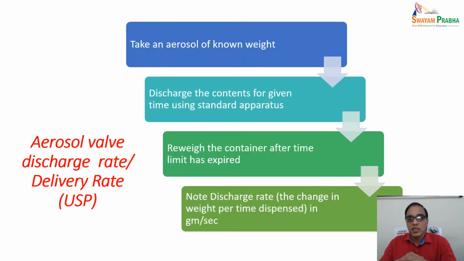Now taking the first one, aerosol discharge rate. As per the United States Pharmacopoeia, the discharge rate or delivery rate can be determined by taking an aerosol of known weight and discharging the contents for a given time using standard apparatus. By reweighing the container after the time limit has expired, the change in weight per time dispensed is the discharge rate, and it is expressed as grams per second. Okay, this is the standard test prescribed by the United States Pharmacopoeia.